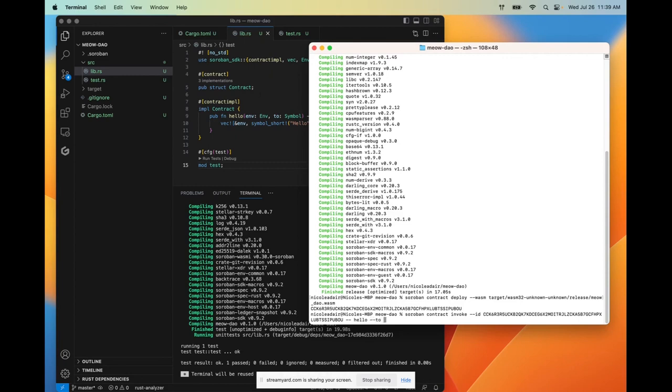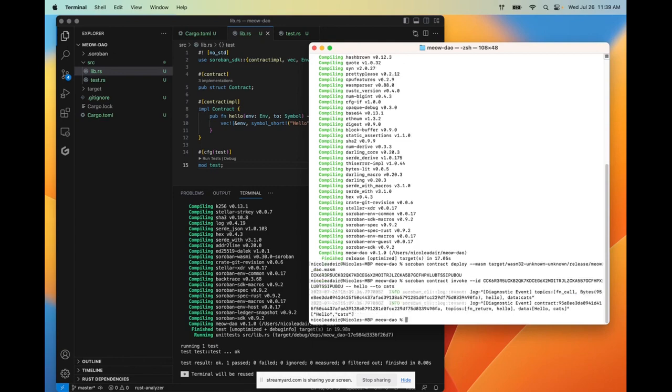And I'm going to pass into that to parameter that we had referenced before, cats. So I am saying hello to cats. And we see that this returns our vector of type symbol, our symbol being essentially strings here. So we see we get a hello cats.